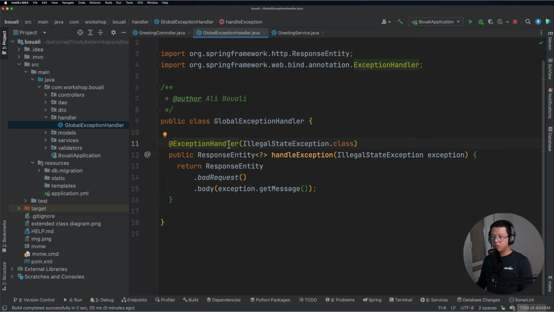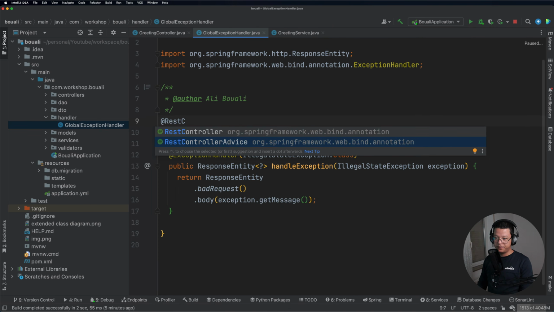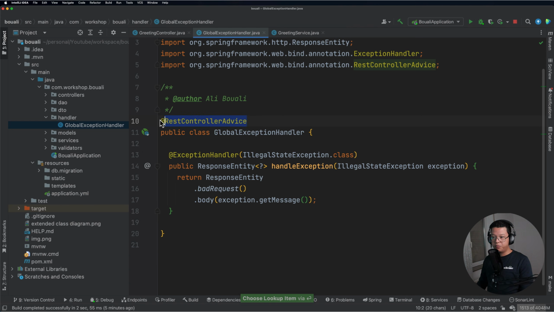So we need to tell Spring that this is a controller, but not a classic or normal controller, it's a special controller. The annotation is REST controller advice. When we tell Spring that this is a REST controller advice, it will know that we have exception handling. And as I mentioned before, if you have a different exception and you want to handle it differently, you need to create another handler. Okay, let's do it.